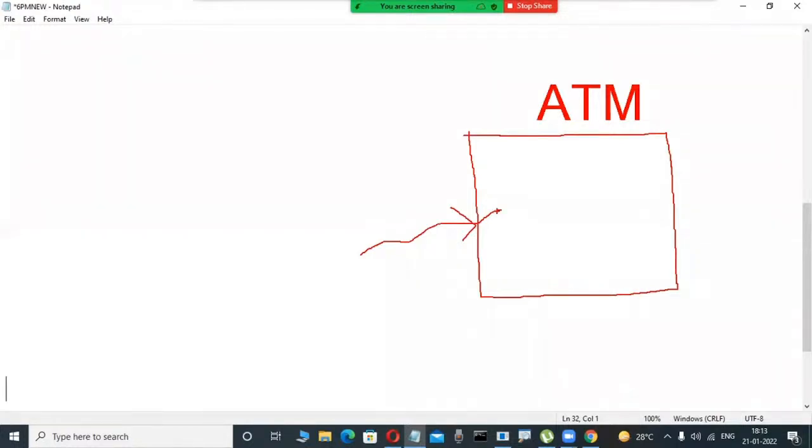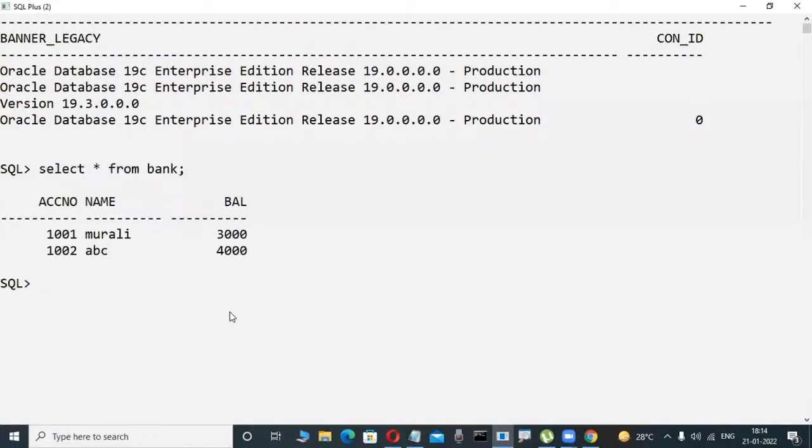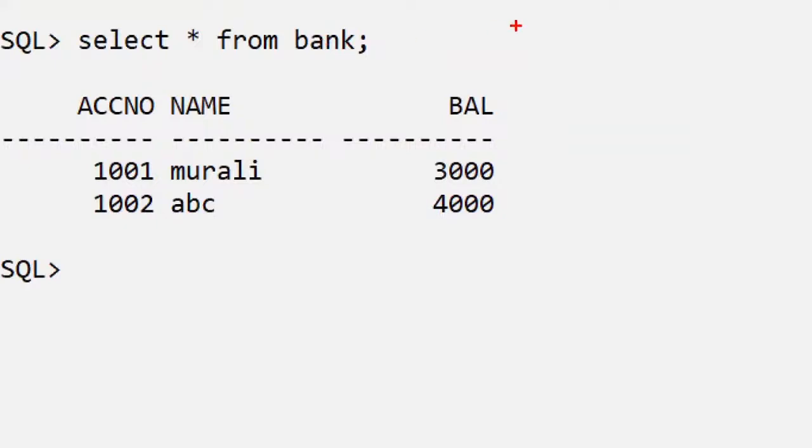Now check it out. Slowly observe it here, on the screen. Suppose in this database, bank is a table, for example. Concentrate here. Just observe the scenario, a very easy way to understand. This is a bank table. In table format only, we are storing the data.